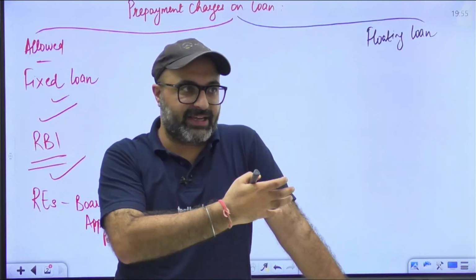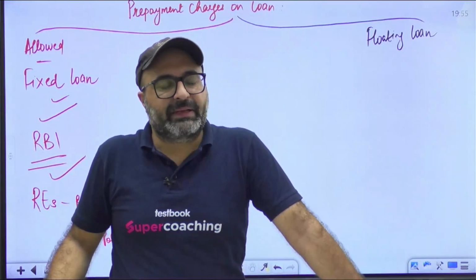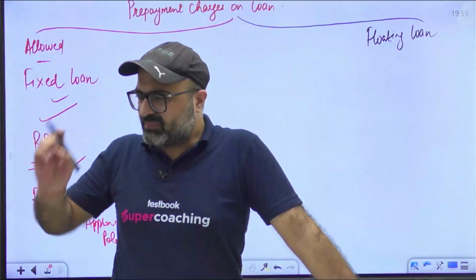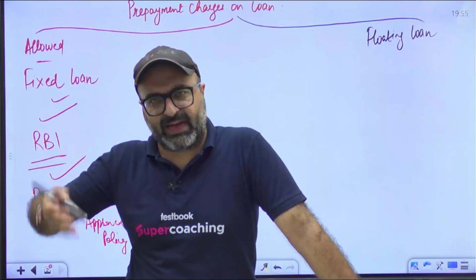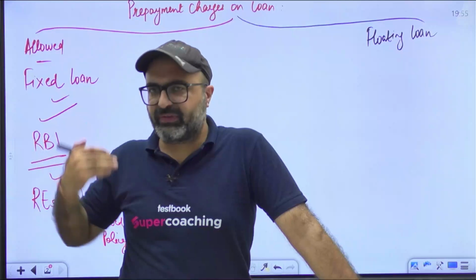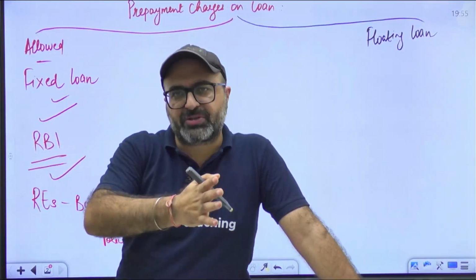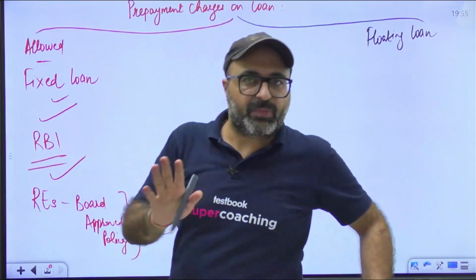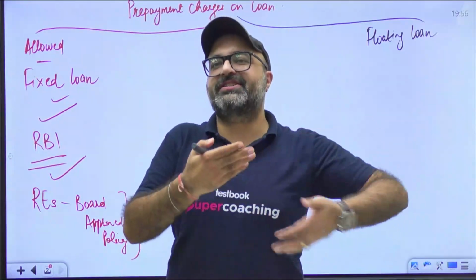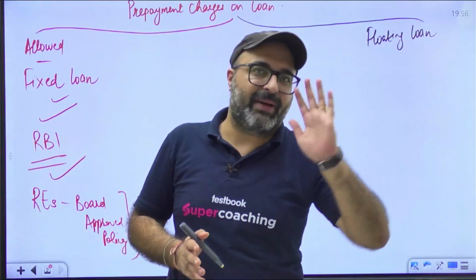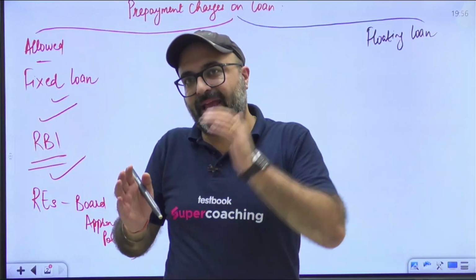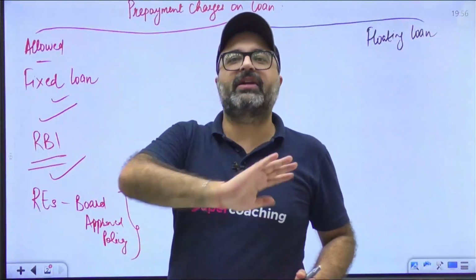For example, currently the bank is following a method that is EBLR, external benchmark lending rate, where the bank's lending rate is decided with the help of either repo rate, treasury bill 91 days, or treasury bill 182 days. So on the basis of any one of the given options, the bank has to link its lending rate. Let's suppose the bank has linked its lending rate to repo rate, and if RBI changes its repo rate, undoubtedly the lending rate of the bank will change. Not only this, the bank will add a certain amount as a spread to the repo rate in order to come up with the minimum lending rate below which the bank will not lend.